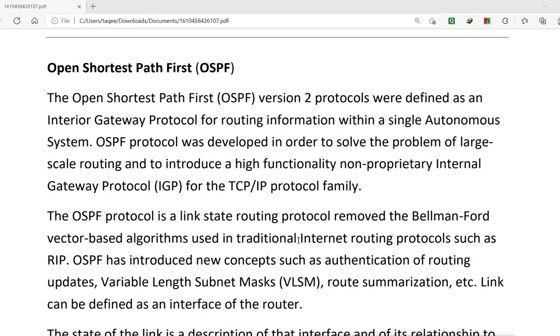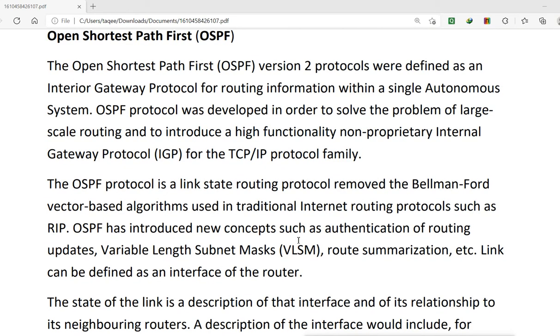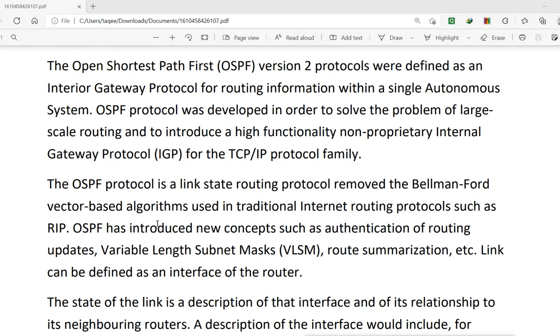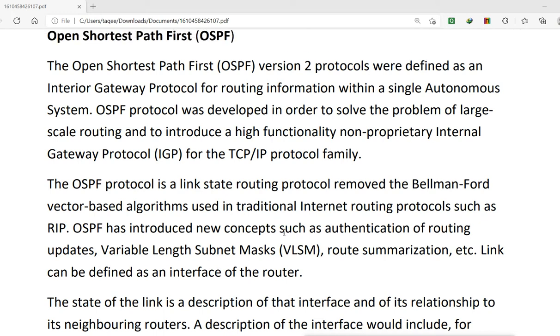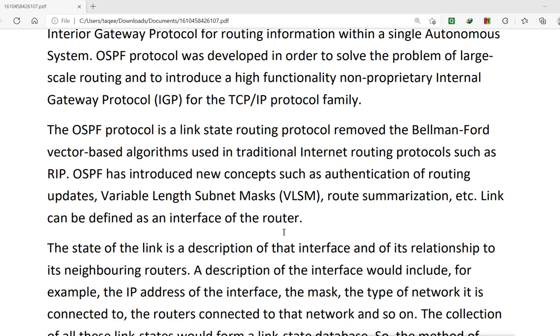OSPF is the standard protocol. Standard protocol means we can use it anywhere, on any device, whether it is Cisco or any other company's device. OSPF removes the Bellman-Ford distance vector based algorithm. That means it does not use hop counts, the distance vector, as a metric. It uses the link state as a metric. It is a link state protocol, not a distance vector protocol. It uses the state of the link to find out the best path.